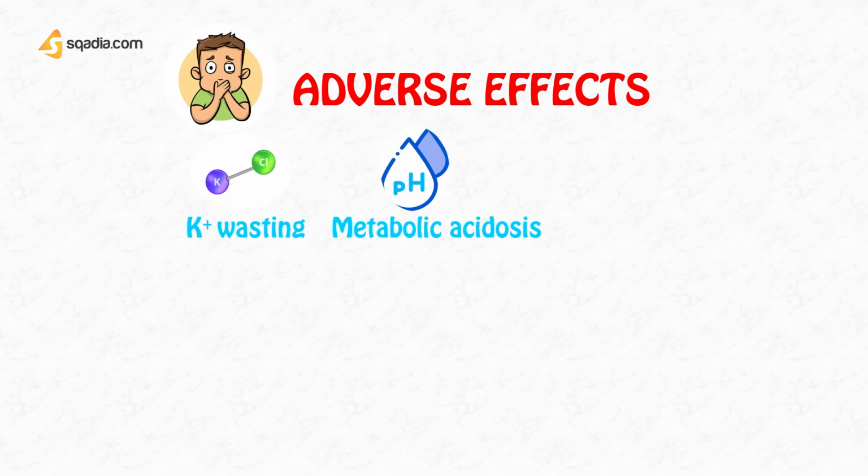So they are going to affect the pH of the blood, they will cause bicarbonate wasting, and they will cause metabolic acidosis.